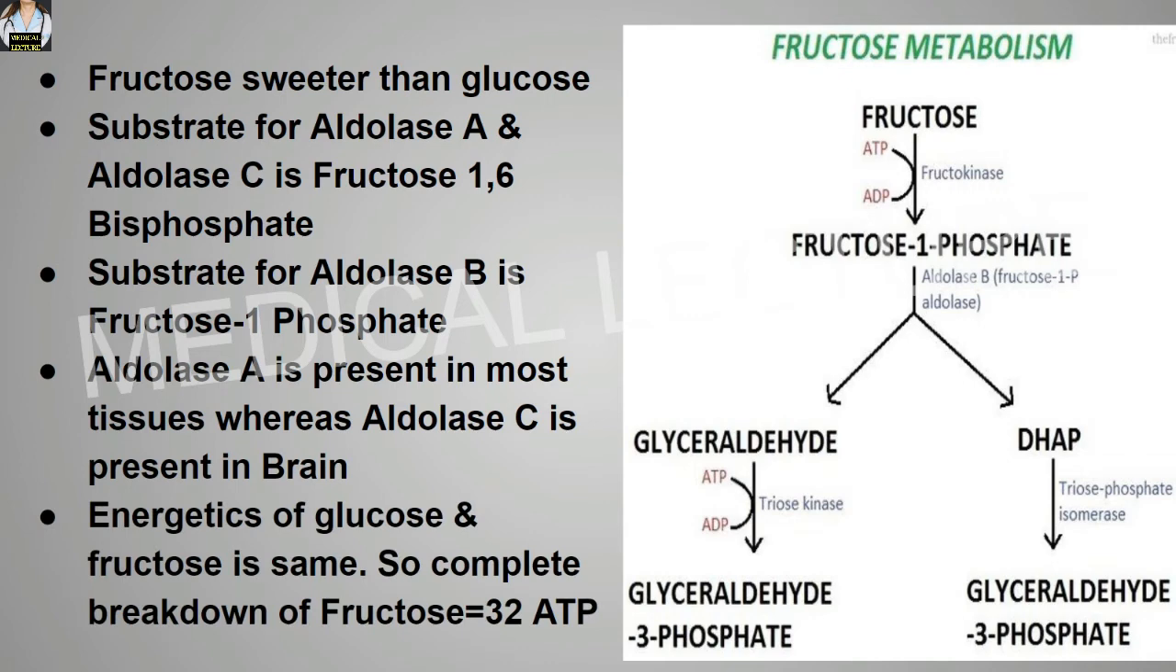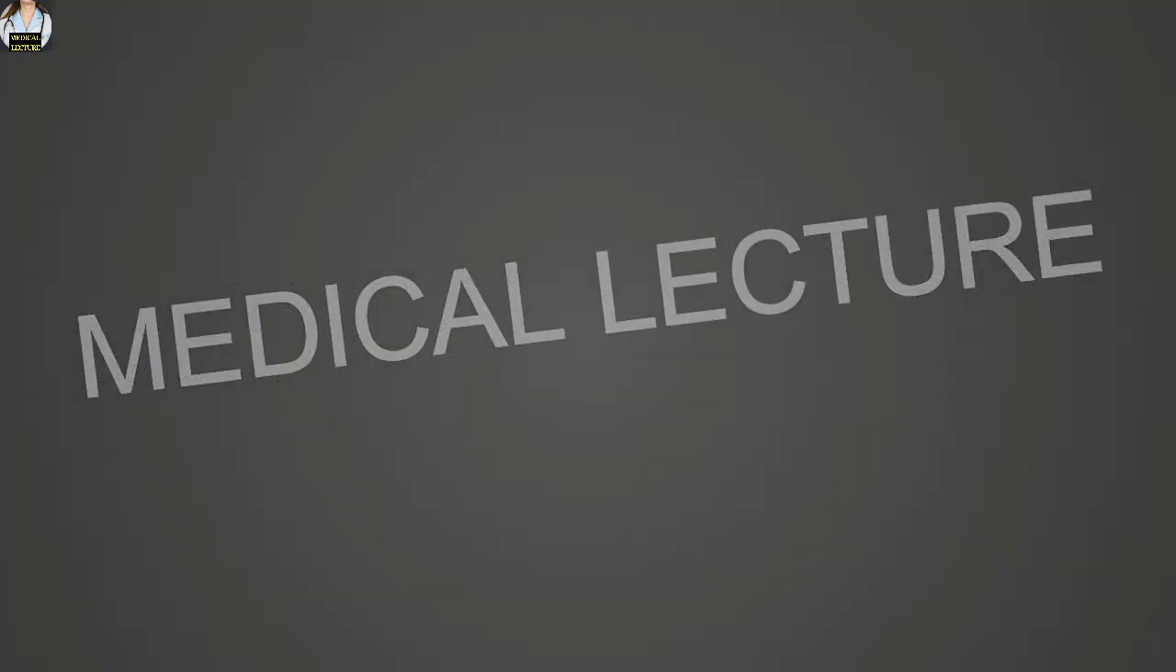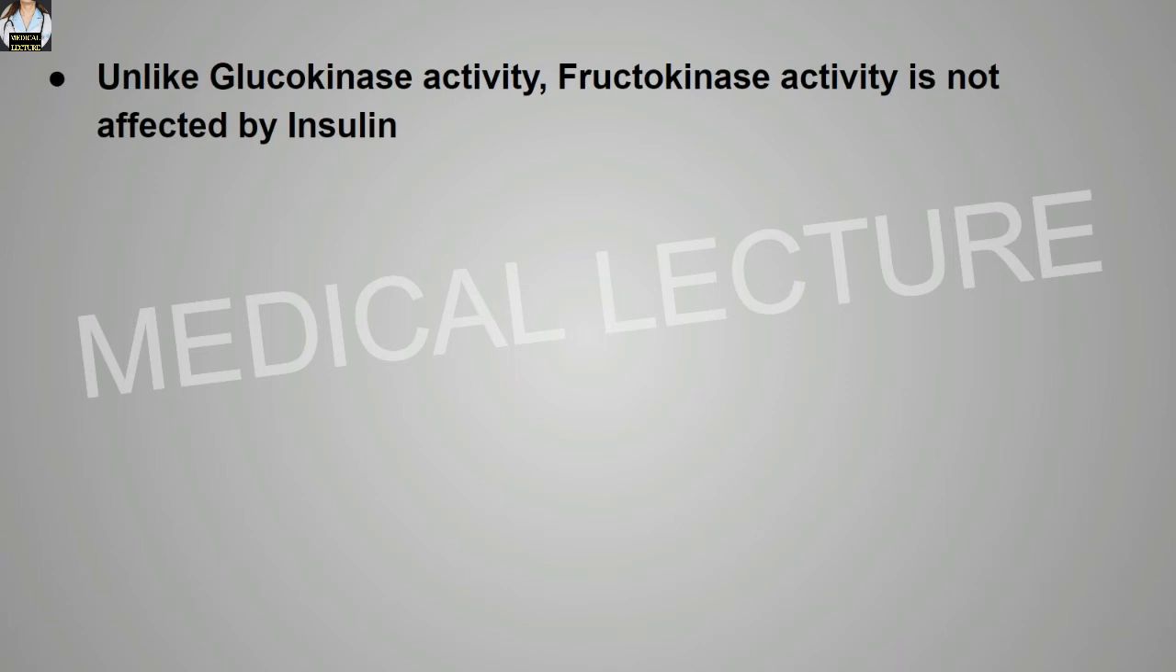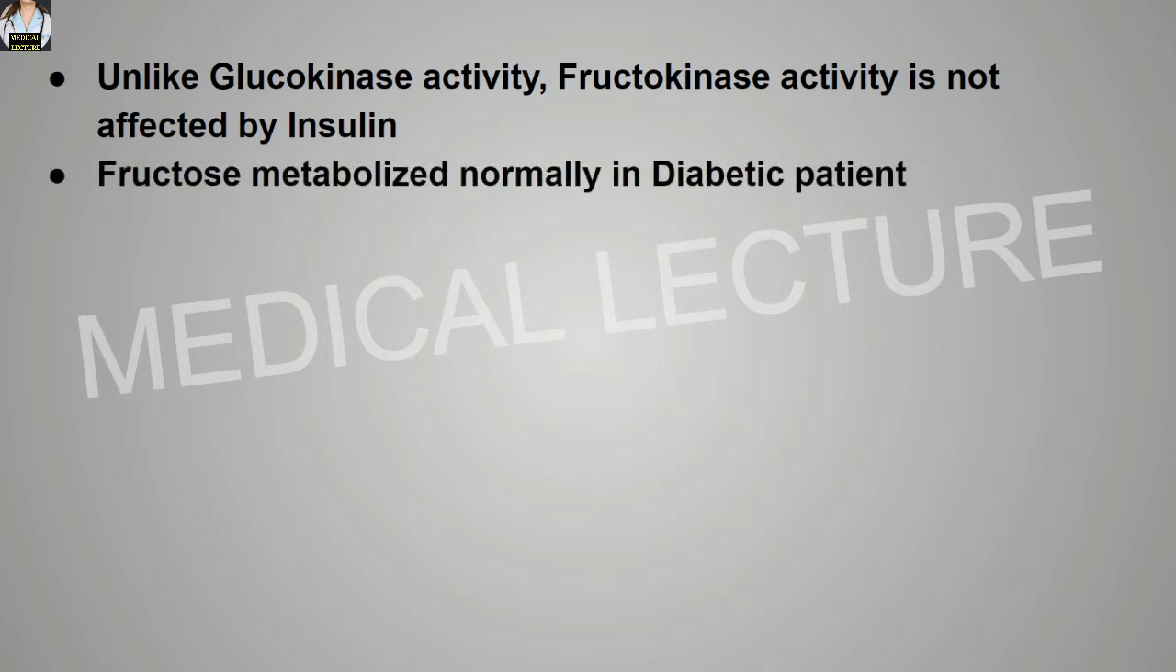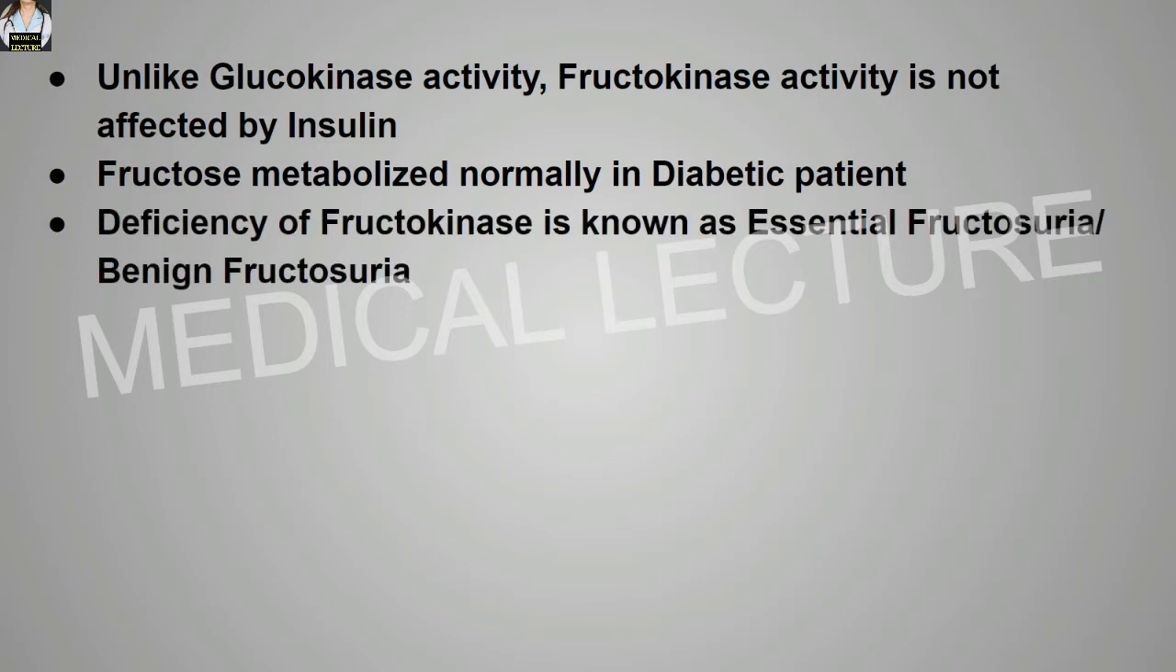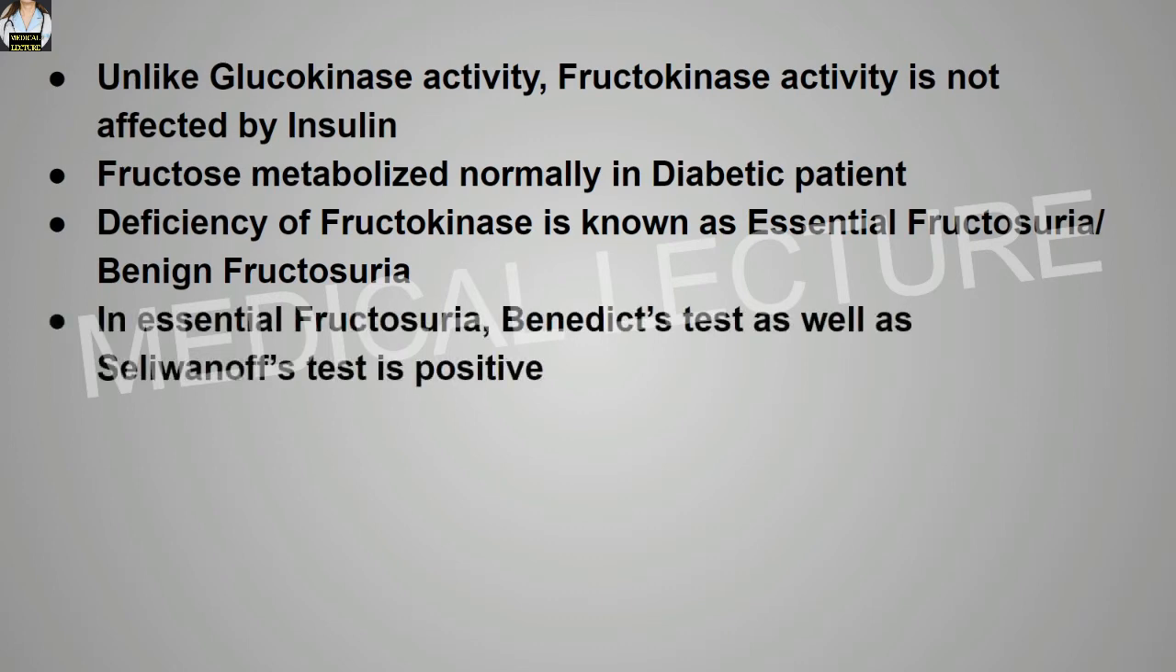Energetics of glucose and fructose is the same, so complete breakdown of fructose actually gives 32 ATPs. Unlike glucokinase activity, fructokinase activity is not affected by insulin. Fructose is metabolized normally in diabetic patients. Deficiency of fructokinase is known as essential fructosuria or benign fructosuria. In essential fructosuria, Benedict's test as well as Seliwanoff's test is positive.